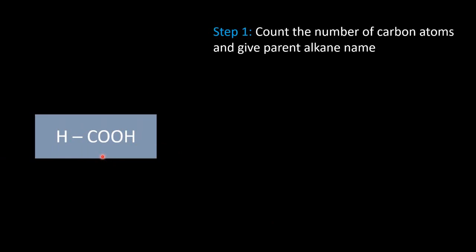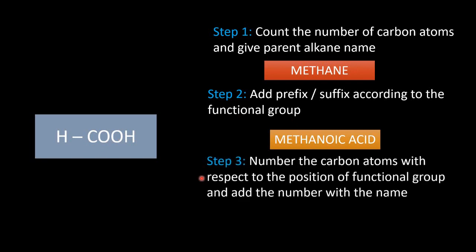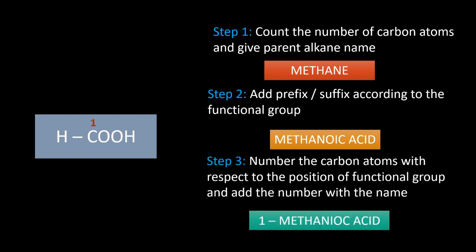So this is one interesting structure. Let us see how we are going to name it. Count the number. There is no need of counting. Hence, there is only one carbon atom, making it as a methane. Adding the prefix or suffix according to the functional group. So COOH is the functional group, that is a carboxylic acid. So the name should be having the suffix as oic acid. Number the carbon atom. There is only one way of doing it, 1. So the name becomes 1-methanoic acid. So this is 1-methanoic acid.